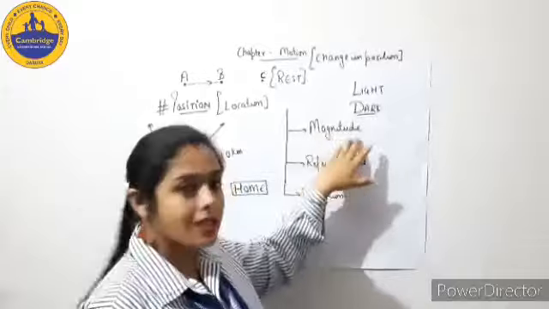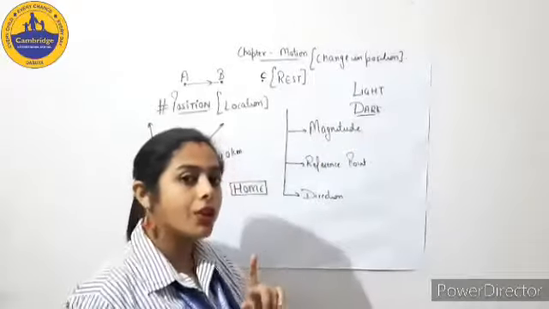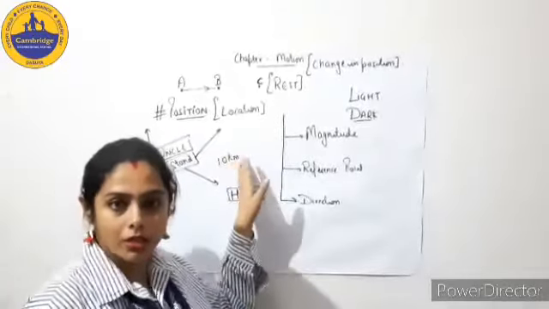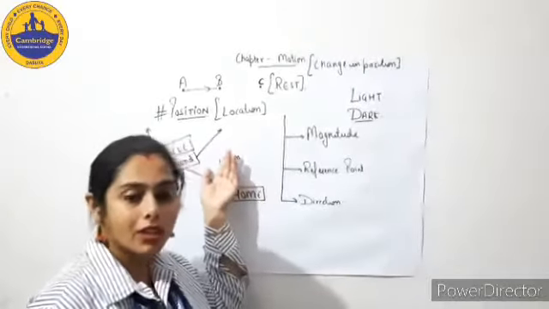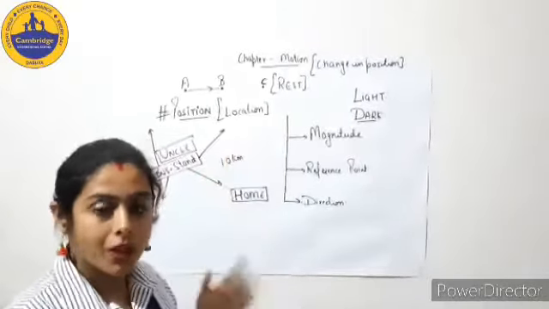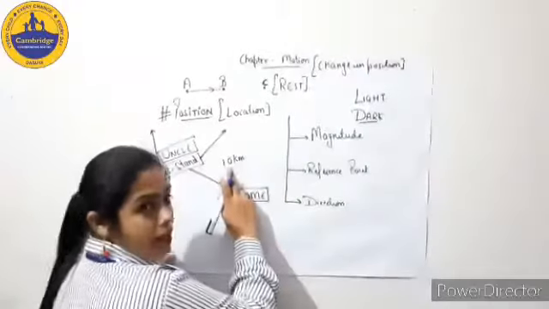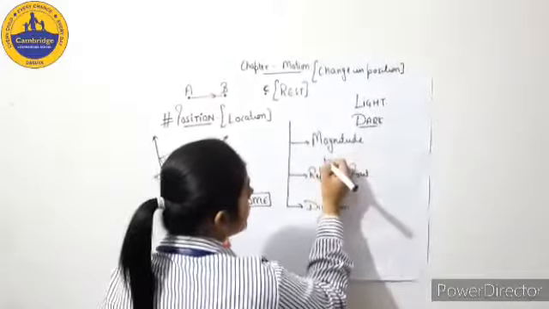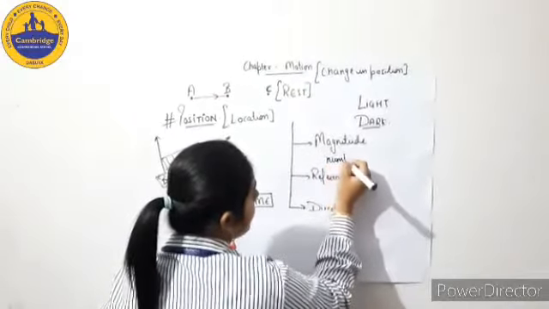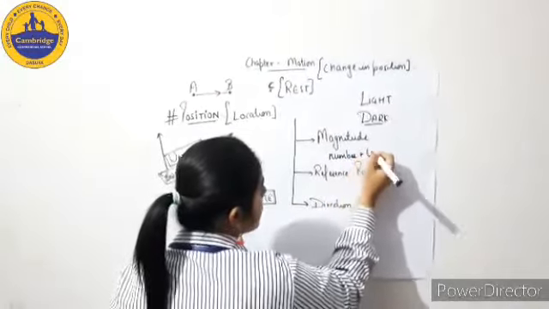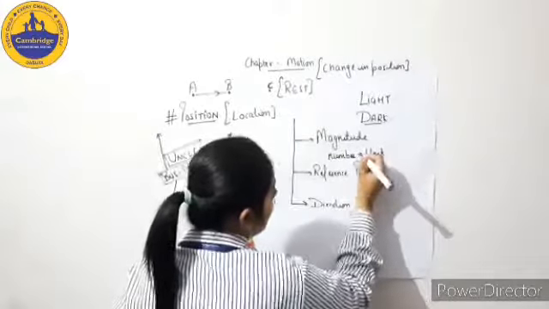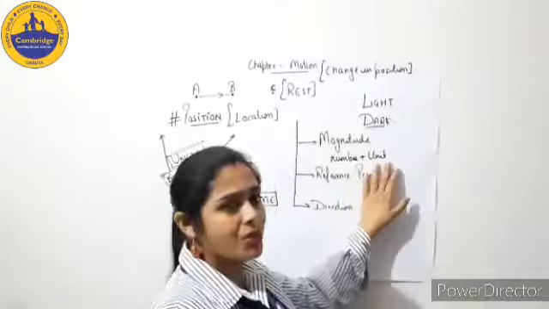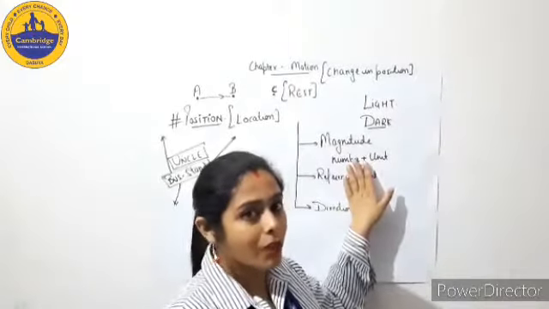Okay. So first is magnitude. Remember, your uncle called you and you said, I am at a distance of 10 kilometers. So this 10 kilometers is your magnitude, which includes a number and a unit. So what is magnitude? It is a number plus unit. Remember this, that without unit your number is of no meaning.